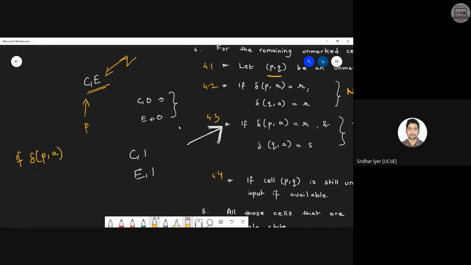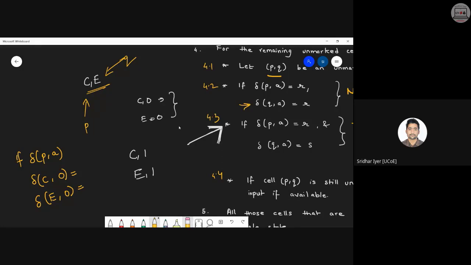So over here, what is our P? Our P is C or E. I'm sticking with CE. It becomes transition of (C, 0). Similarly, check the transition of (Q, a). Q is nothing but E in my case, so it becomes something like this. Are you following me? Kindly let me know if this is clear so that I can move ahead.